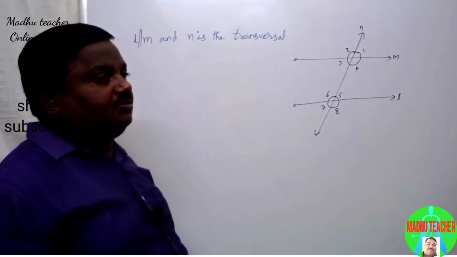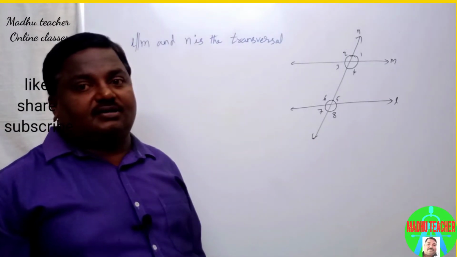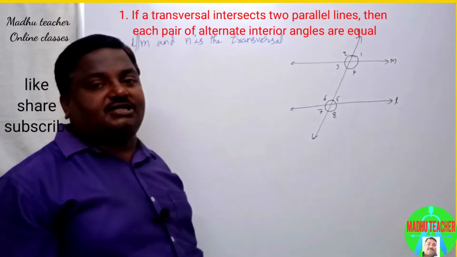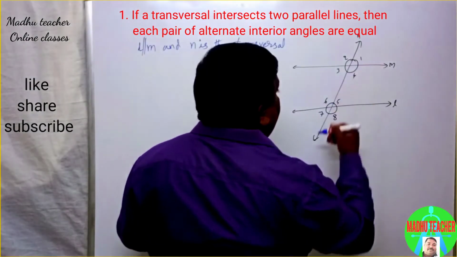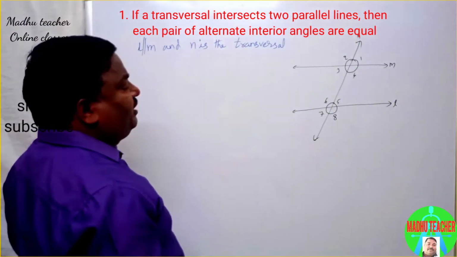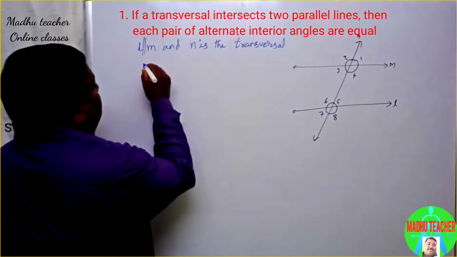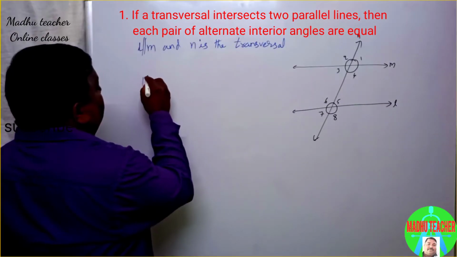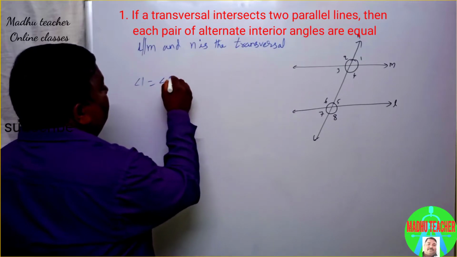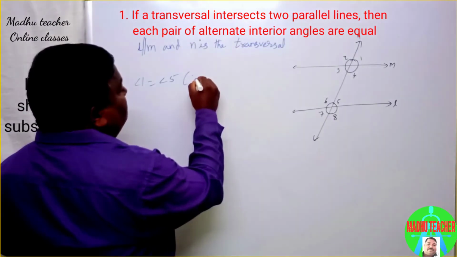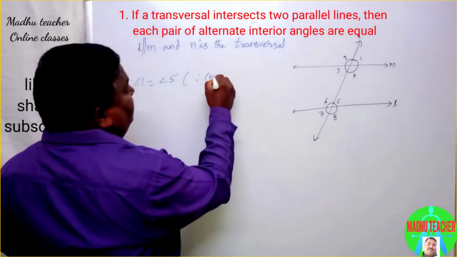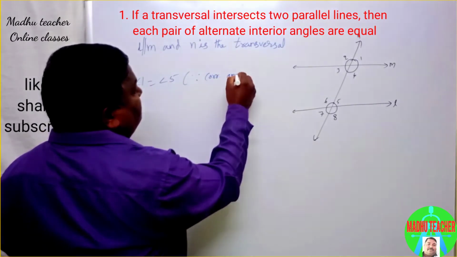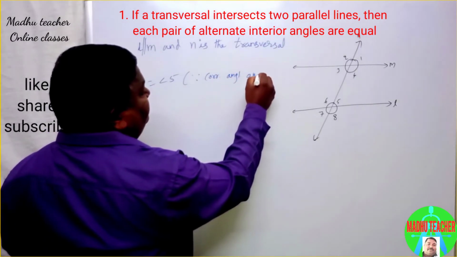What is the axiom? If two lines are parallel, then the formed corresponding angles are equal. Means angle 1 equals angle 5. So by using the corresponding angles axiom, angle 1 equals angle 5.